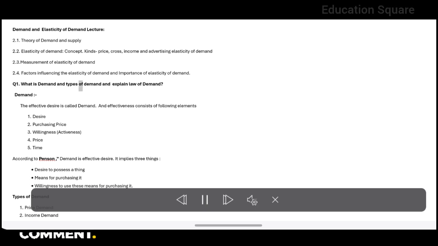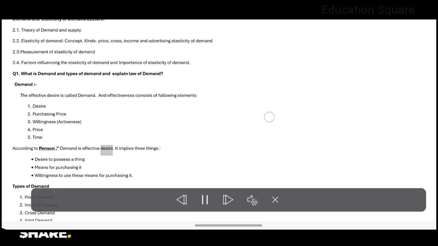What is demand and types of demand, and explain the law of demand. Demand. The effect of desire is called demand. And effectiveness consists of the following elements: desire, purchasing power, willingness, activeness, price, time. According to Penson, demand is effective desire.